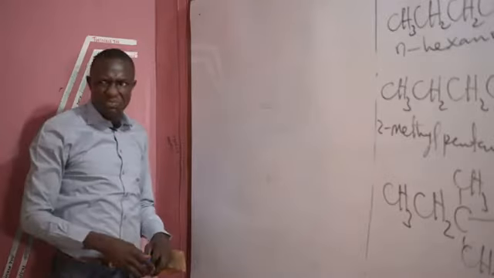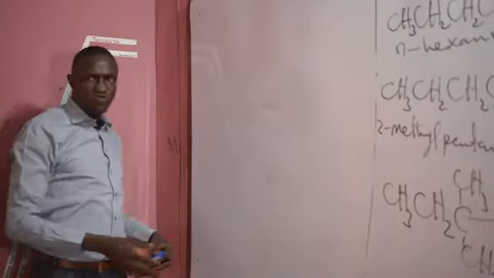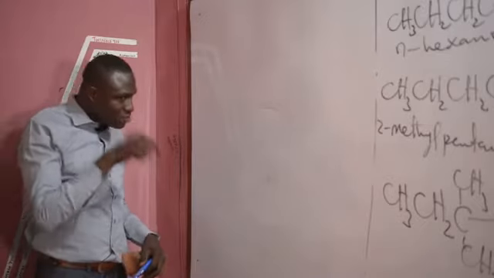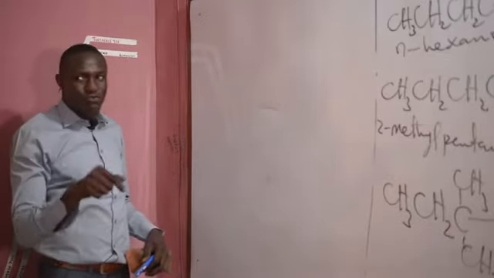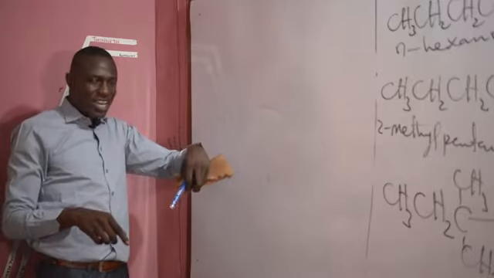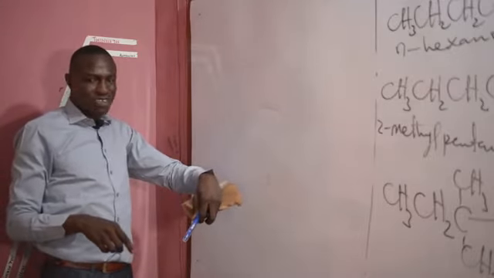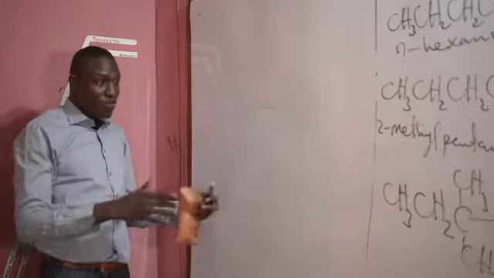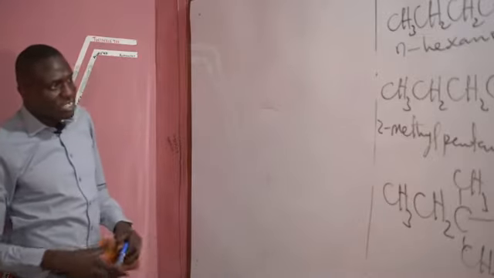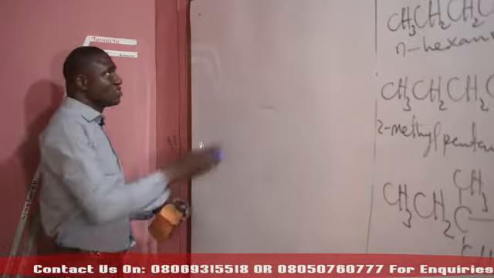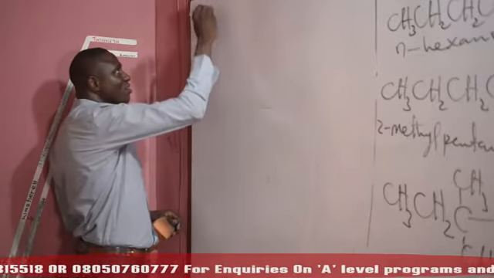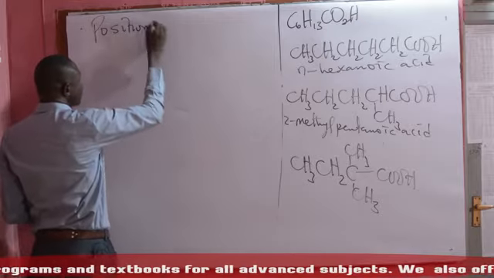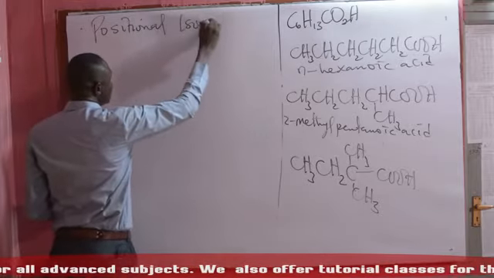We have other examples like butan-2-ol and 2-methylpropan-2-ol. Take note of that. The position of the OH still remains on carbon 2. Once the position of the OH changes to propan-1-ol or butan-1-ol, of course you have a different kind of isomerism. So the second type is what we call positional isomerism.